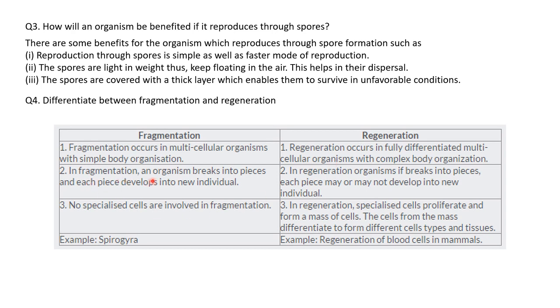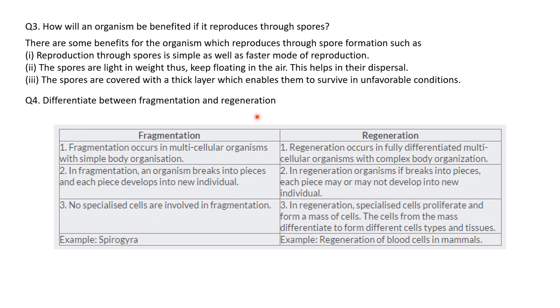Now in fragmentation, an organism breaks into pieces and each piece develops into a new individual. Here the organism breaks after it gets mature, and each piece develops into an individual. In regeneration, if an organism breaks into pieces, each piece may or may not develop into a new individual. For example, Hydra and Planaria are the exceptions.